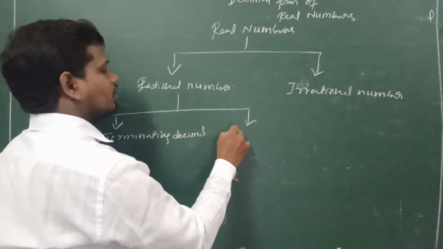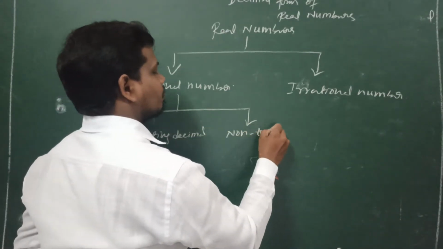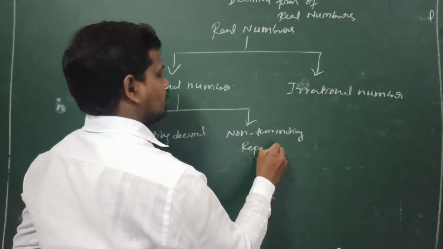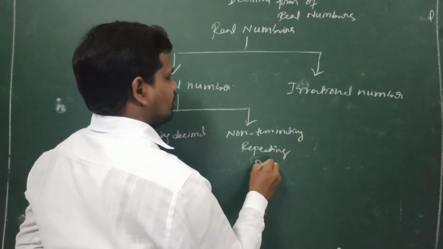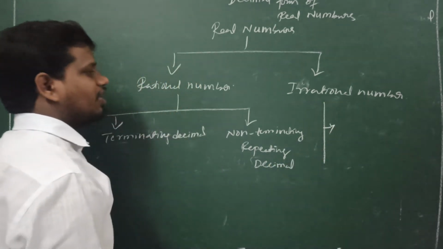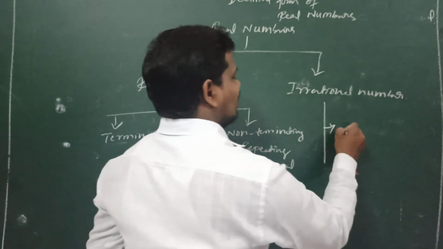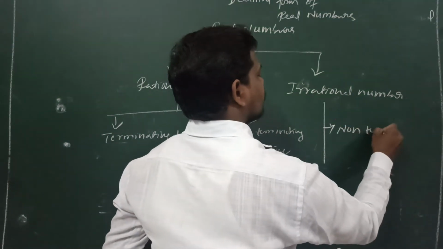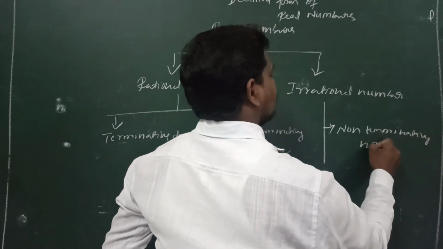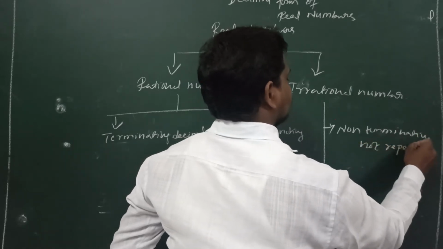Another one is the non-terminating repeating decimal. An irrational number has one type of decimal form, that is non-terminating, not repeating decimals.